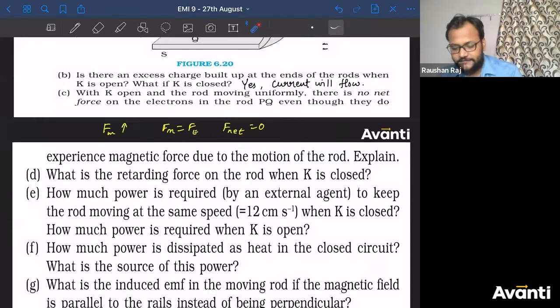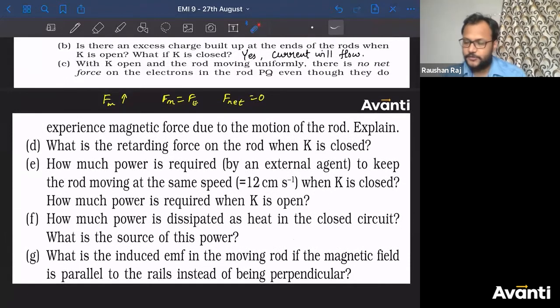All right, guys. Fourth one. Tell me what is the answer of the fourth one?